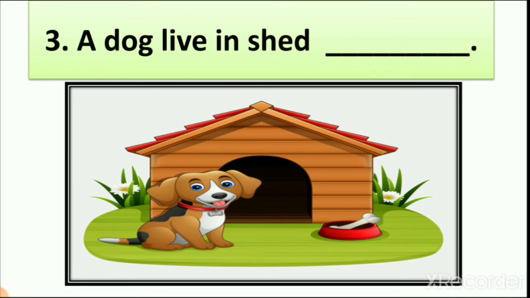So now you can understand that animals like cow and buffalo live in a shed while a dog lives in a kennel, right? So is that right? A dog lives in a shed? True or false? We know that cow lives in a shed, right? So what is the answer? Dog lives in a kennel. So this sentence is wrong. So we write here false. So now you can understand which sentence is right and which sentence is wrong.